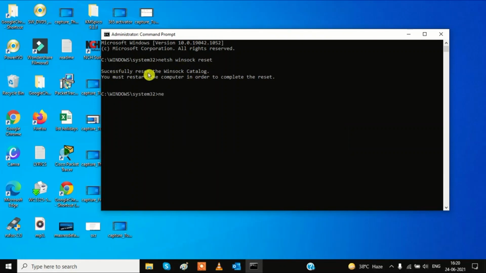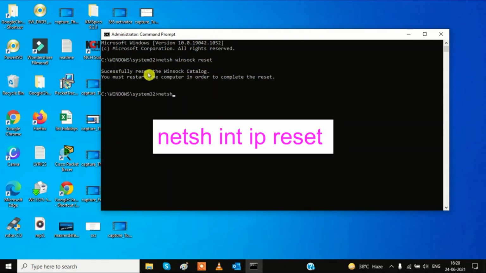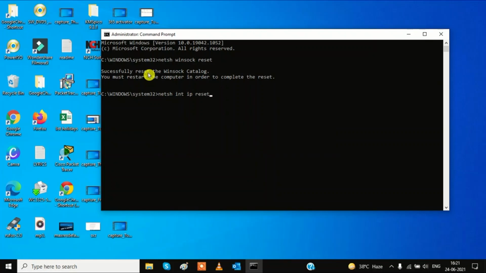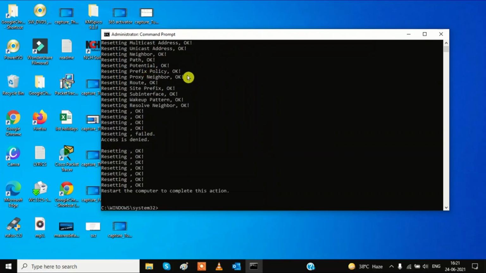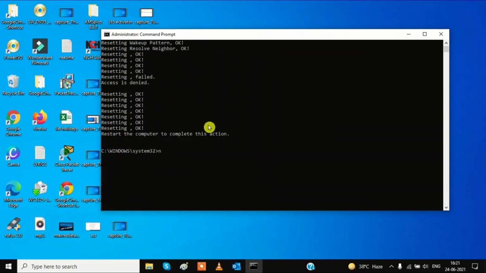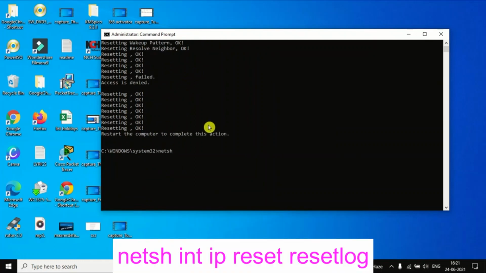The second command you need to type is netsh space int space ip space reset, and then hit enter. The third command is netsh space int space ip space reset, and then space reset.log, hit enter.